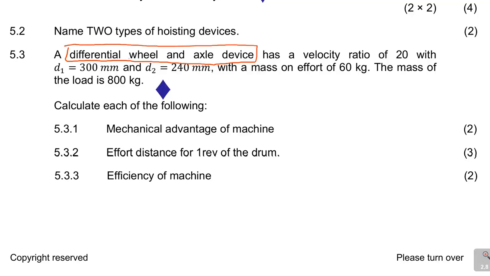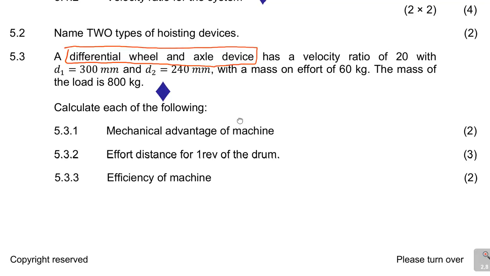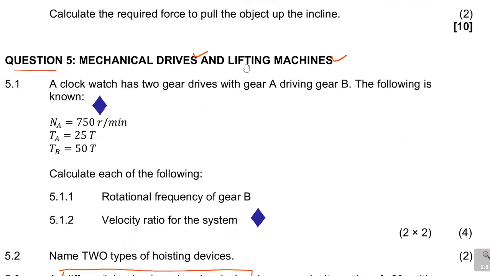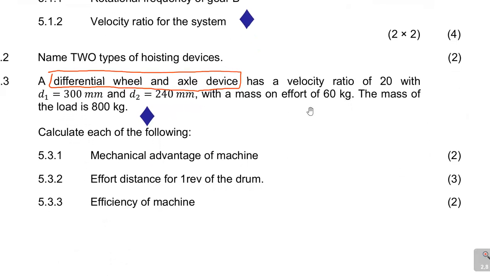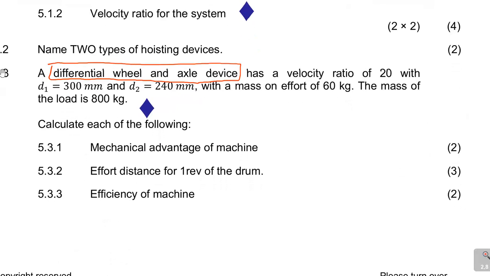If you read your books, you discover that it's always under the part of lifting mechanisms. From the topic lifting machines, it's under lifting machines and mechanical drive. So it's a differential wheel and axle device.